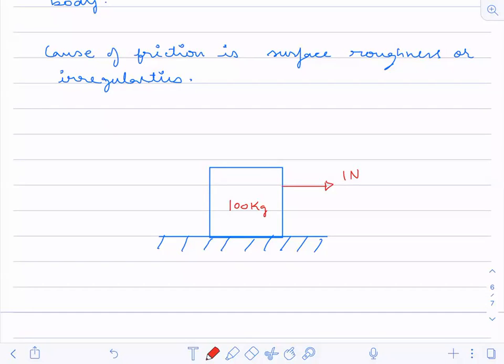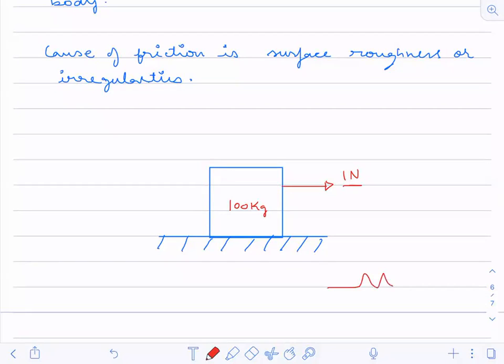I'll show the definition afterwards, don't worry. Just see what I'm doing right now. So what is happening here? Even though a force of 1 Newton has been applied, this body is still not moving. What can I infer from this?